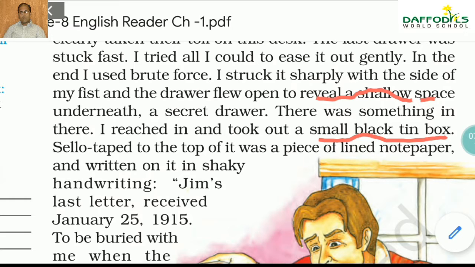Now, what do you understand by a lined note paper? Lined paper means, as when you give examinations, there's a single line, double line, and 4-line papers. In the same way, it was a lined paper where something was written in shaky handwriting. Shaky, so the person must not have been well. Who had written this, I'll inform you later on in the book.